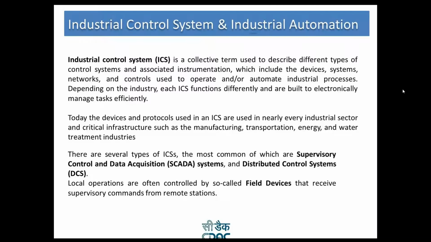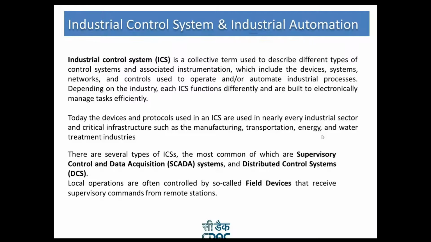And networks: in networks, we mean the various protocols that we use for communication between the devices. It can be RS-232, RS-485, Ethernet, Profinet. There are many protocols available. Next are the controls used to operate.